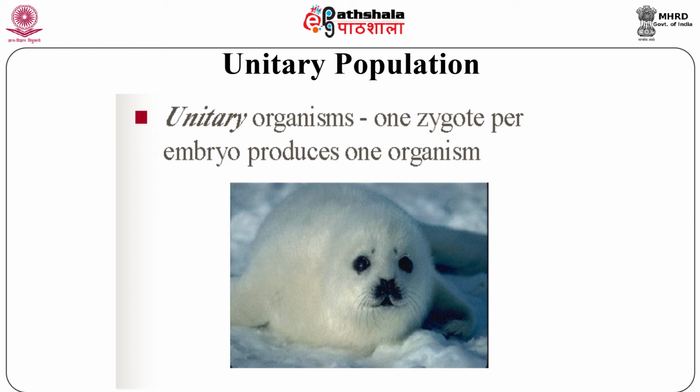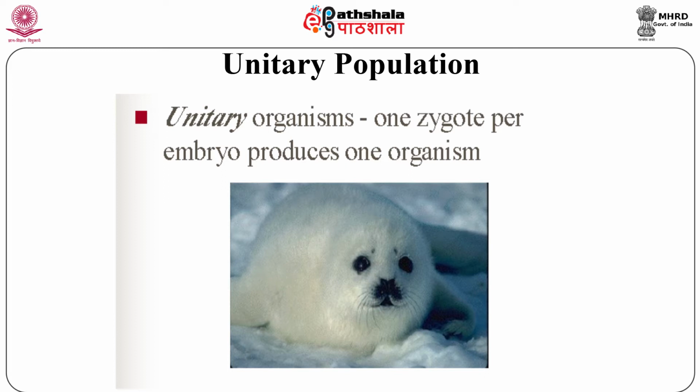Unitary population. In such populations, each individual is derived from a zygote and thus is the outcome of sexual reproduction. Identification and distinction of each individual of these populations is very easy. Moreover, the growth of these individuals is determinate and predictable.